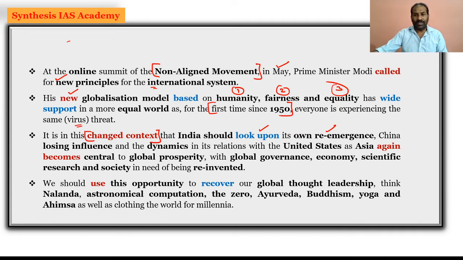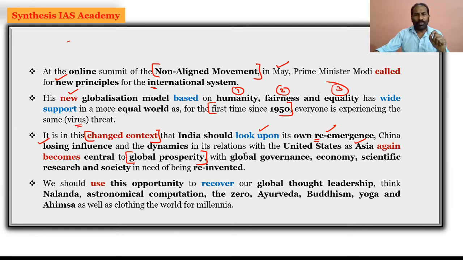So that it will make sure that it is re-emerging. And at the time when China is losing its influence, and there is a lot of hue and cry between the US and China, definitely in this situation Asia is again becoming very central to global prosperity. In the midst of the global change, the Asian continent is again becoming central to global prosperity.